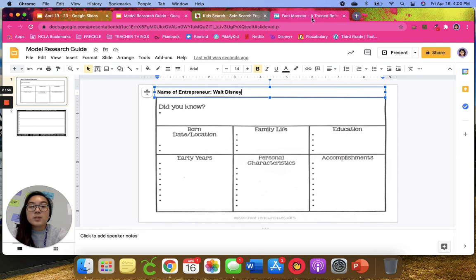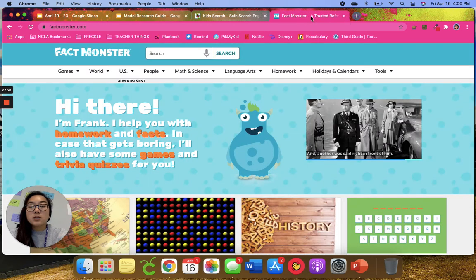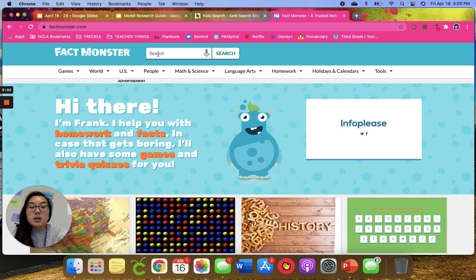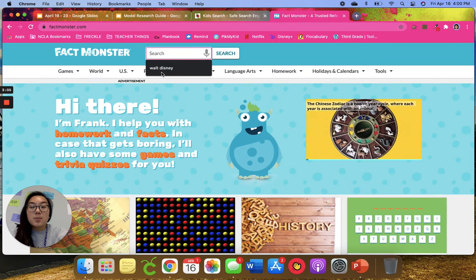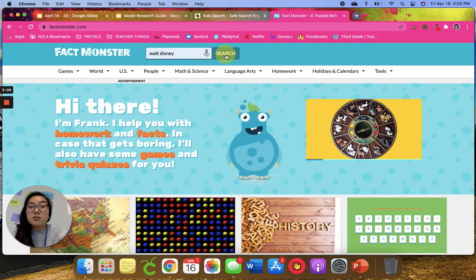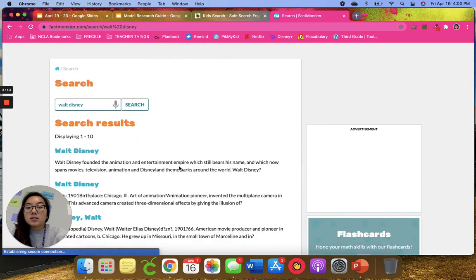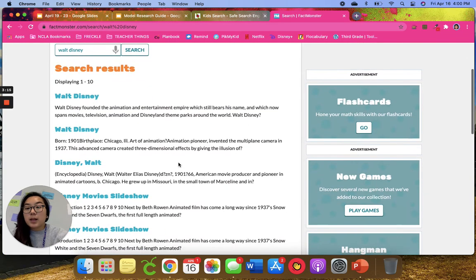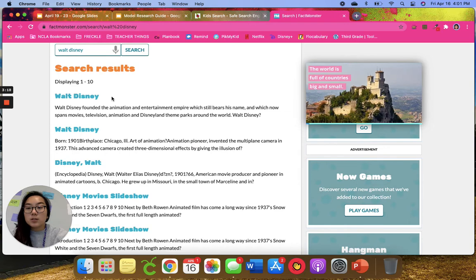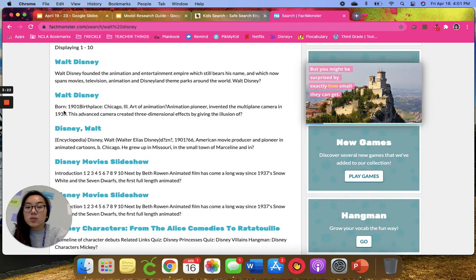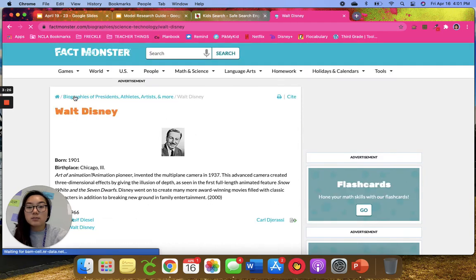So the first website I'm going to use is called Fact Monster, and all I'm going to do is up here in the search bar, I'm going to type Walt Disney, and it actually has come up. So I'm going to click that, and then I'm going to click search. And now, as you can see, it is displaying 1 of 10 results. So I'm going to scroll through. And this second one looks like it might help me, so I'm going to go ahead and click on this.